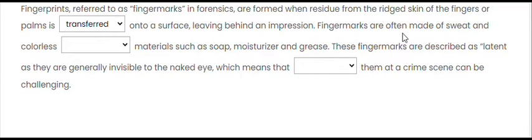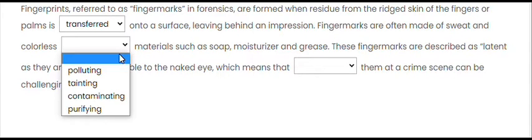Finger marks are often made of sweat and colorless materials such as soap, moisturizer and grease. The sentence is complete. Material is a noun, so we need to find out what kind of materials are soap, moisturizer and grease. Polluting, tainting, contaminating, purifying.